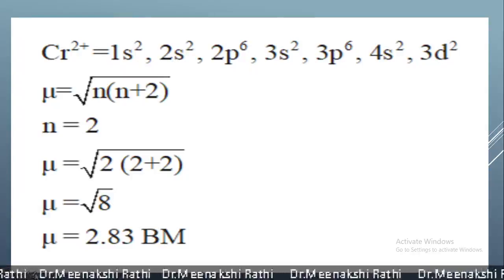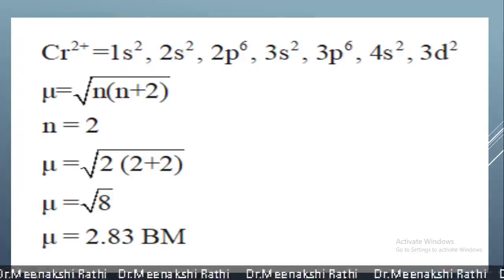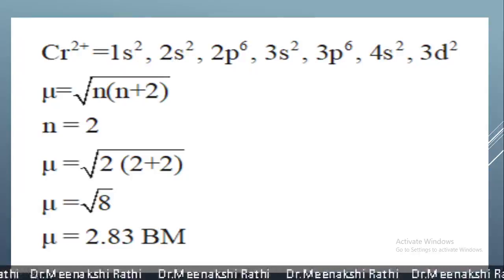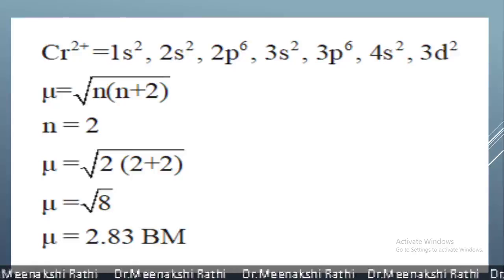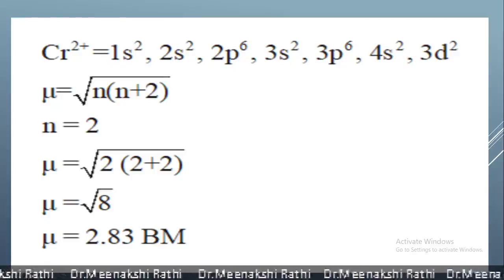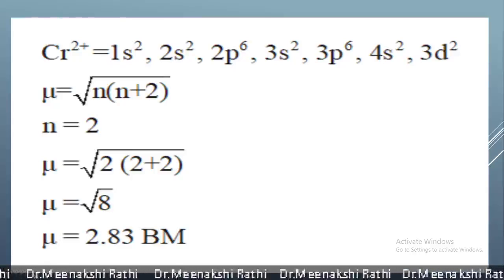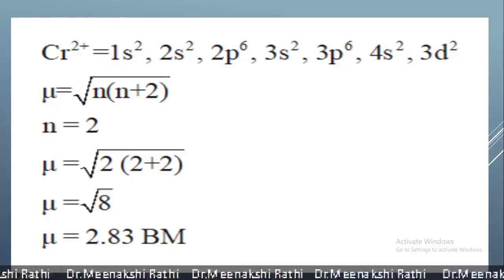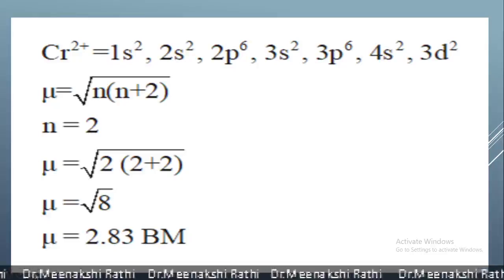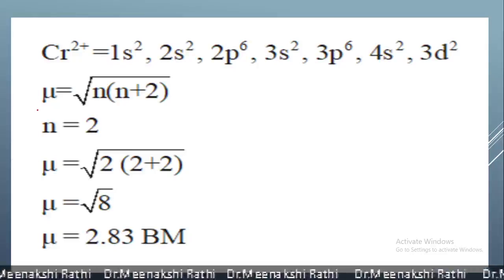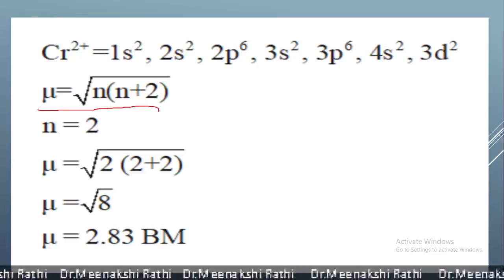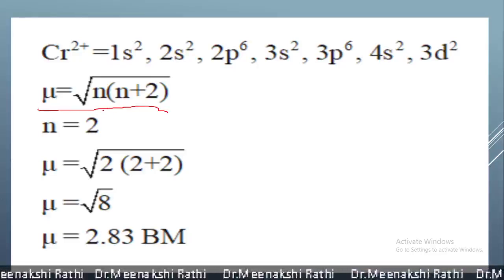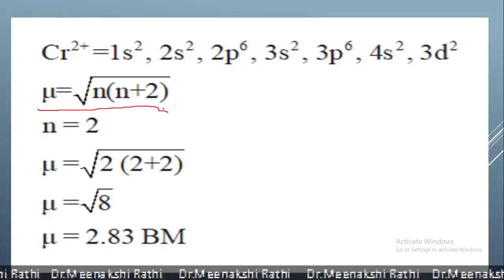Now before starting VBT, as VBT, valence bond theory, is also related with the calculation of magnetic moment, here I just want to explain how magnetic moment is calculated by using the spin only formula. Here this is the spin only formula, mu is equal to square root of n into n plus 2.